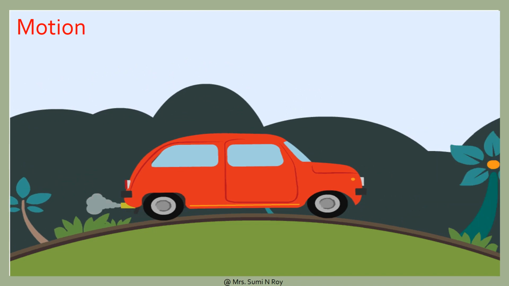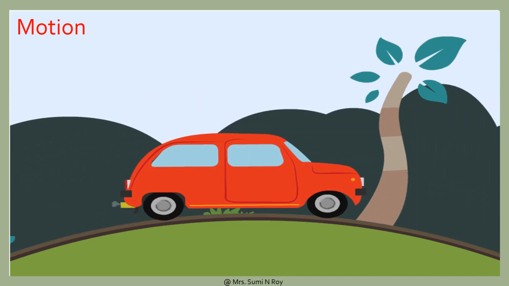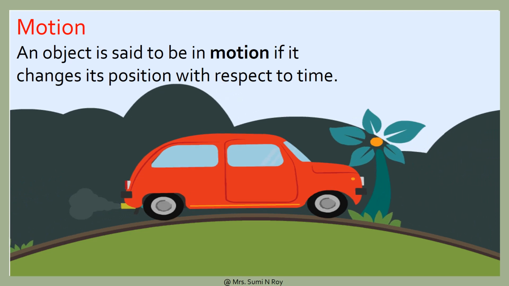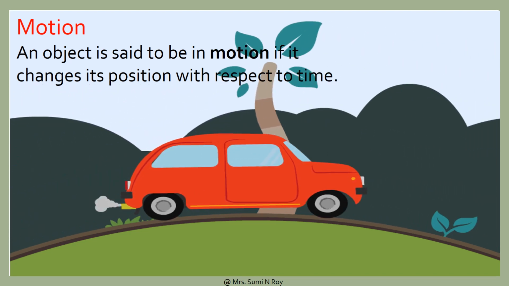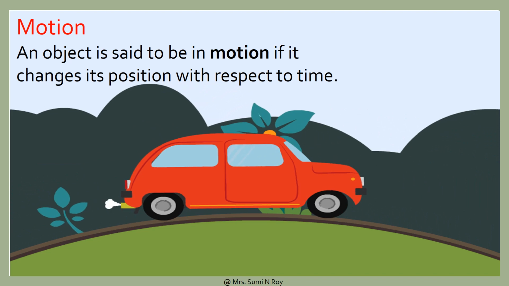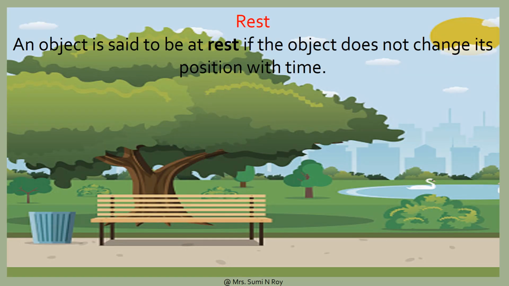We can define motion as follows. An object is said to be in motion if it changes its position with respect to time. Similarly, an object is said to be at rest if the object does not change its position with time. For example, a tree is fixed at a place, so we say that it is stationary or at rest. Similarly, a house, a school, a factory, electric poles and telephone poles are all stationary objects which remain fixed at a place.